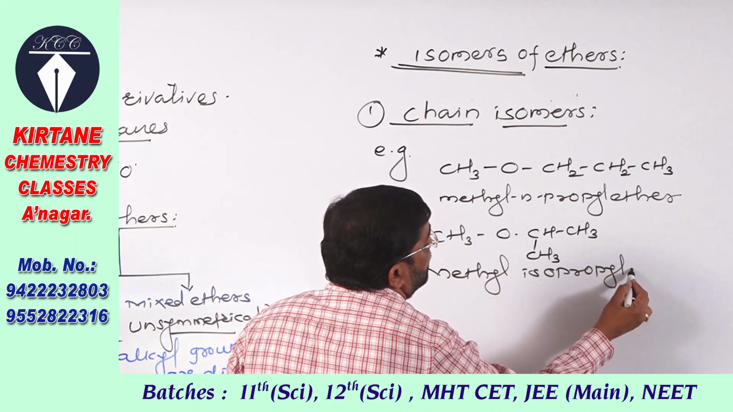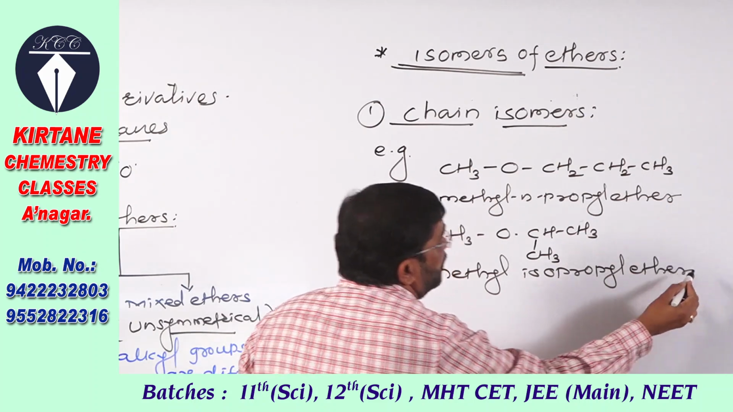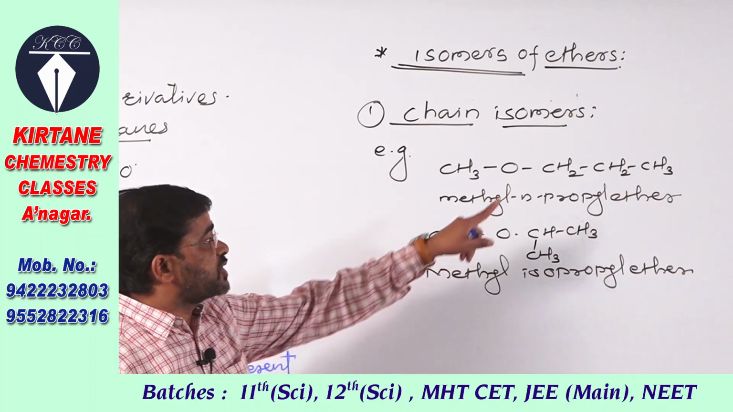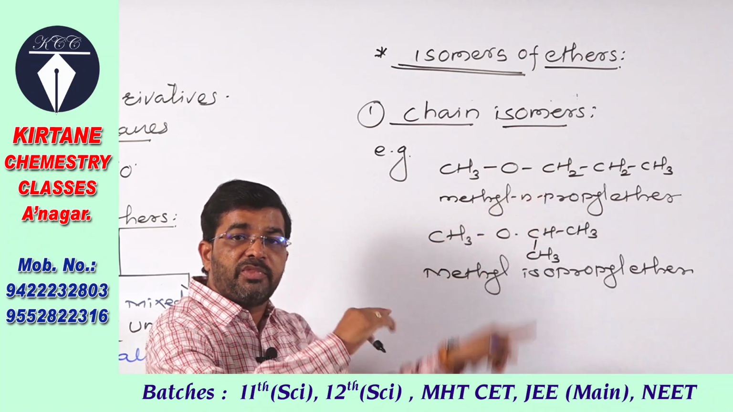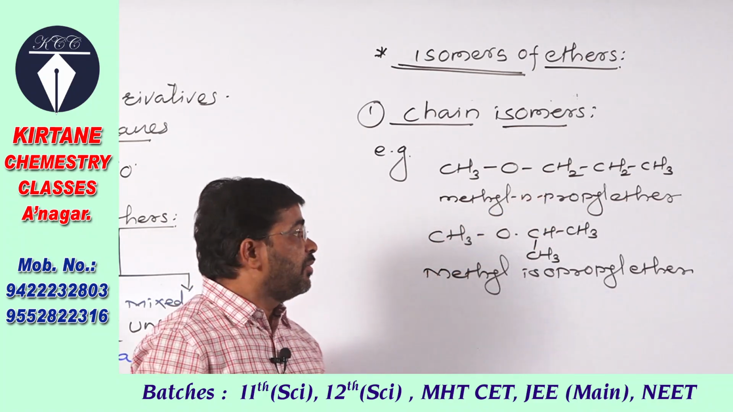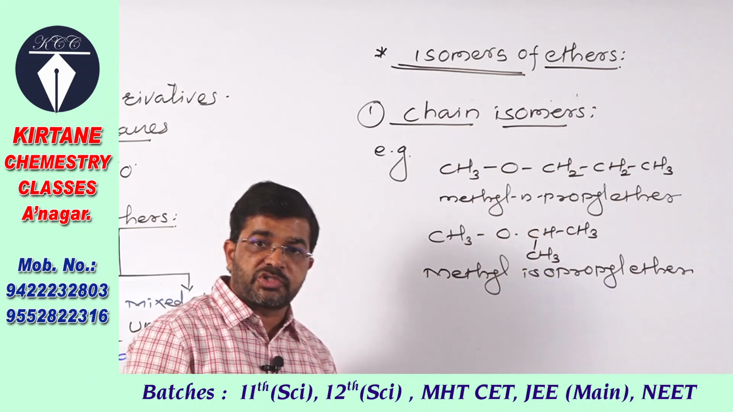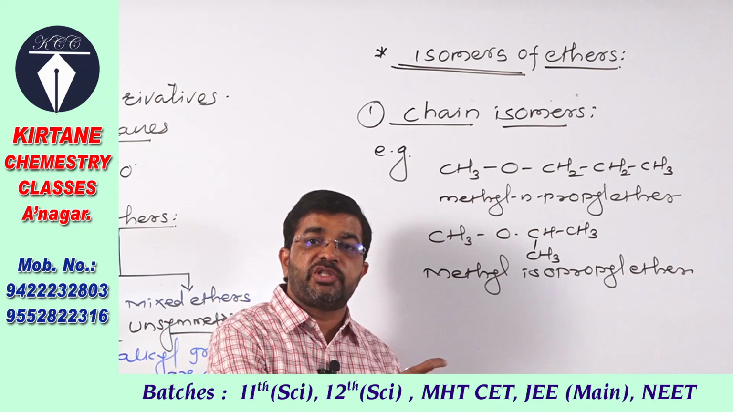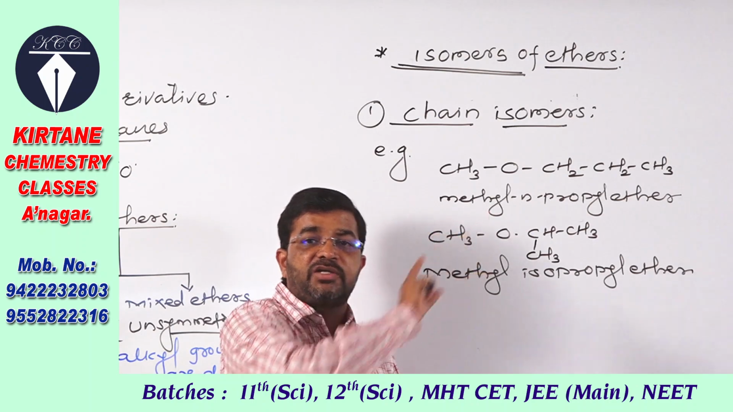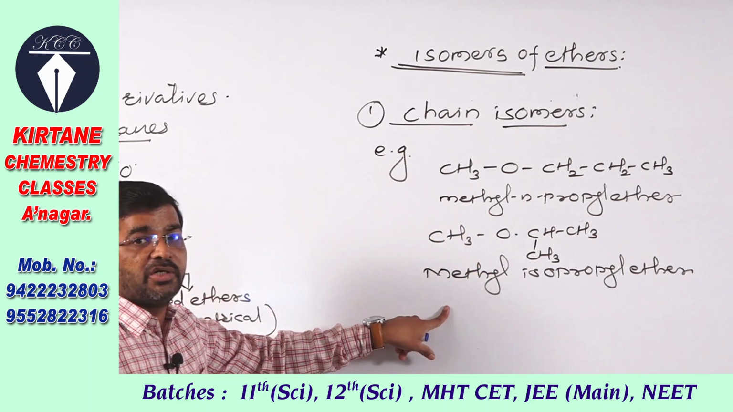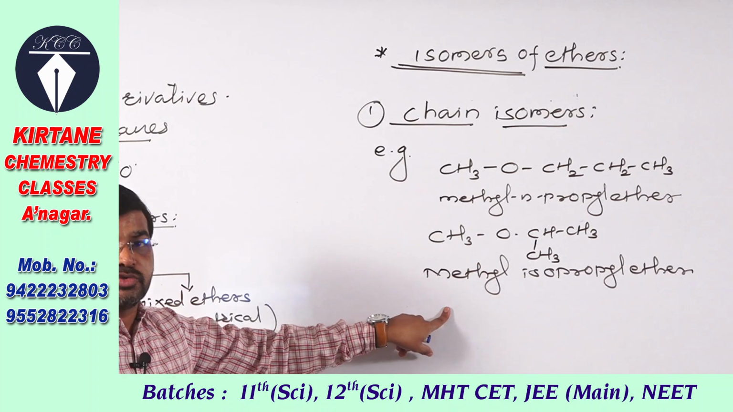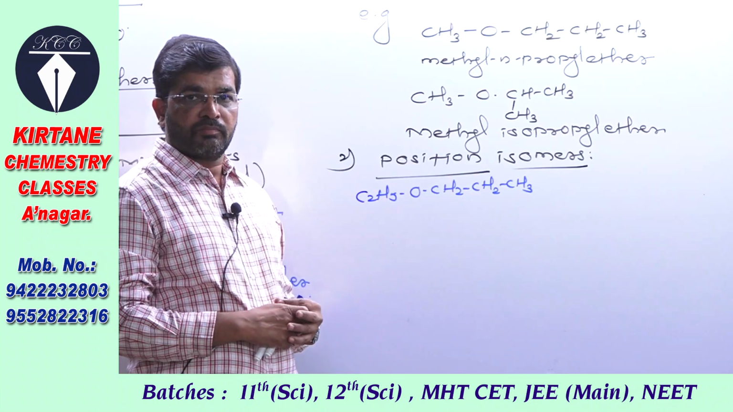isopropyl ether. Here you have to remember that in this case the 3 carbon atoms present in one alkyl group are in a continuous straight chain, but here they are not in a continuous straight chain. Here branching is there, so this chain of carbon and that chain of carbon atoms is different. So these isomers are called chain isomers.